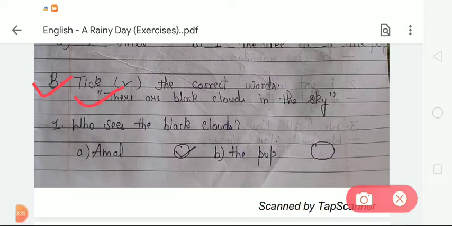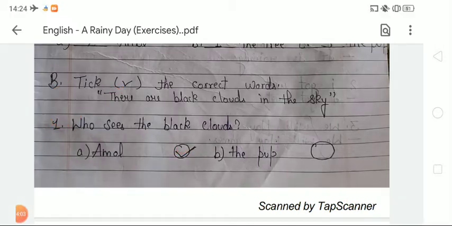Now the given sentence is, there are black clouds in the sky. The question is, who sees the black clouds? Here are two options. Option A is Amol and option B is the pup. So tell me which one is correct. Option A is correct, Amol sees the black clouds, as we all know. So we have to take option A, that is Amol.